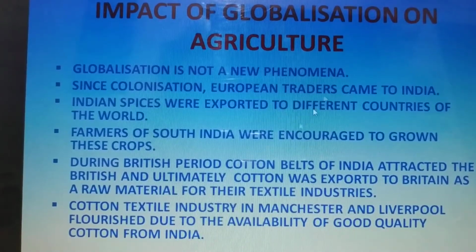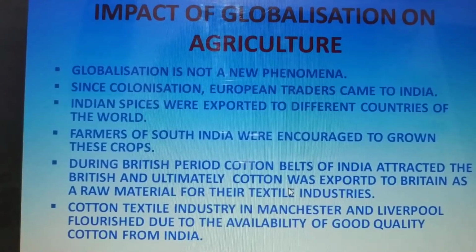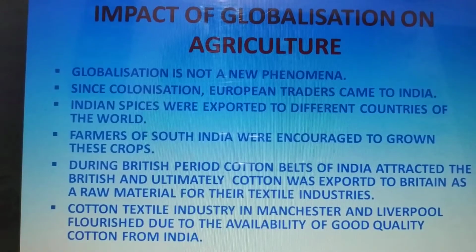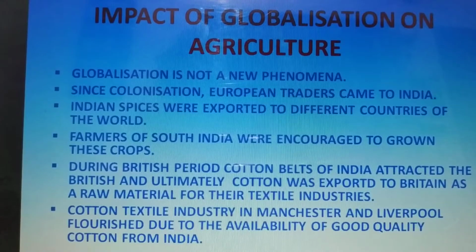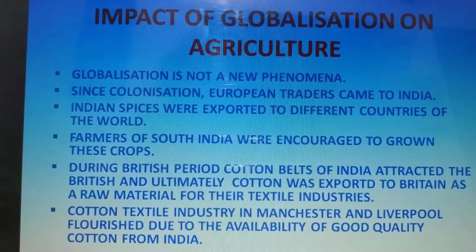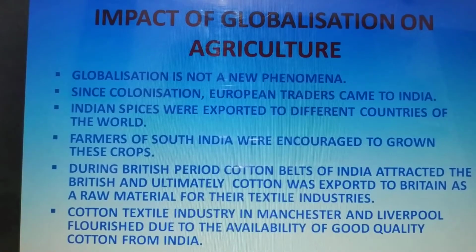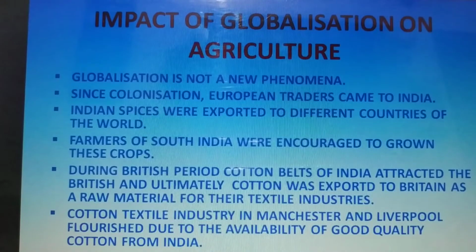During the British period, the cotton belts of India attracted the British because Indian cotton was very good raw material for the textile industries in Britain. So the cotton textile industry in Manchester and Liverpool flourished only because of the cotton available as a raw material in India.